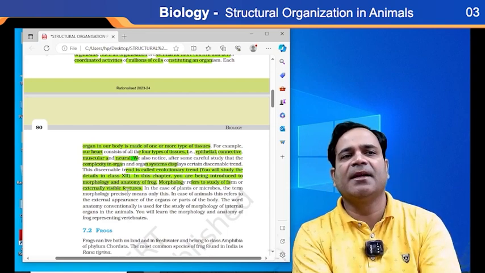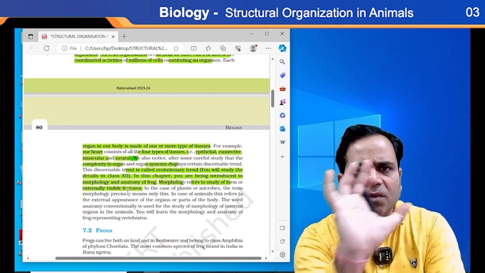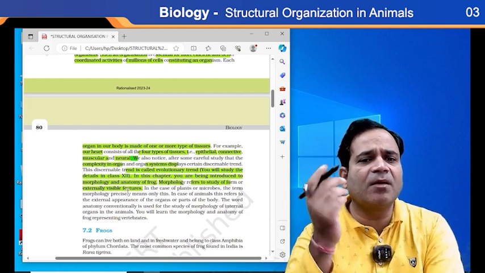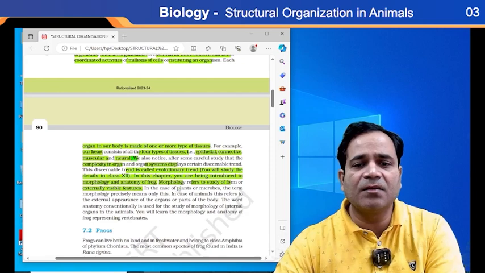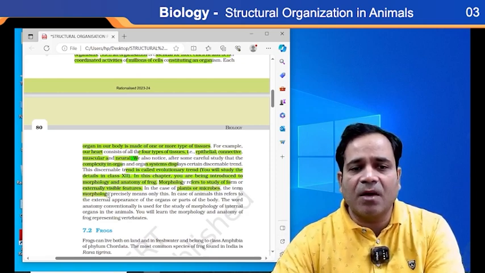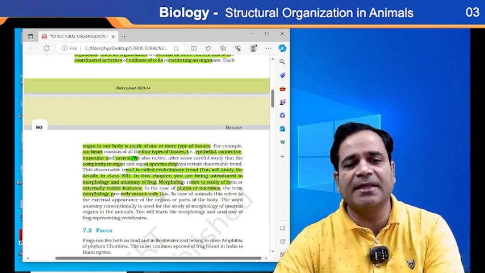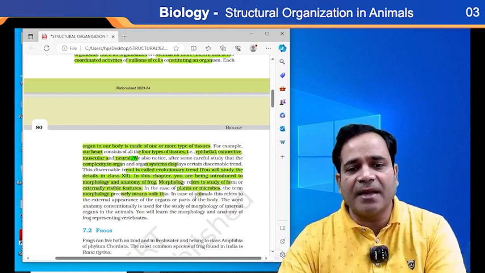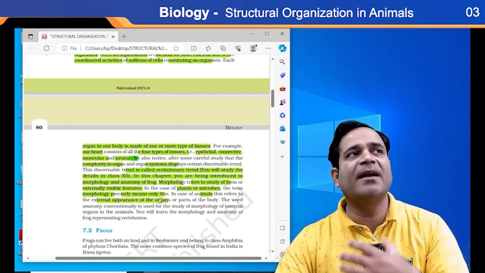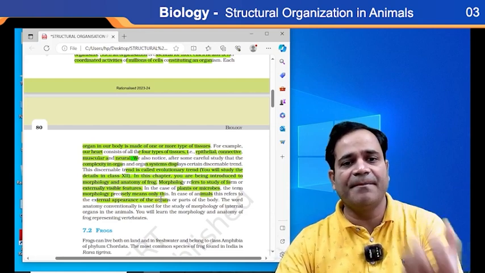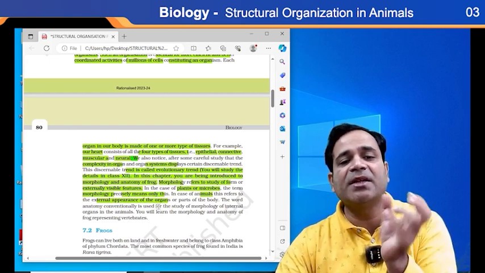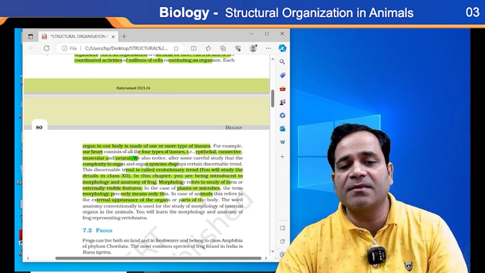It means that we should only know the external features. But in the case of plants or microbes, as I said earlier, the term morphology precisely means only this. In case of animals, it refers to the external appearance of the organ. If I am saying to learn about the basic structure of animals, here it refers to the external appearance of organs or parts of the body.